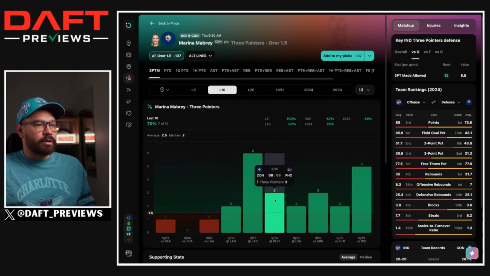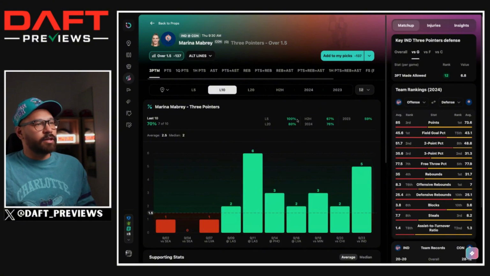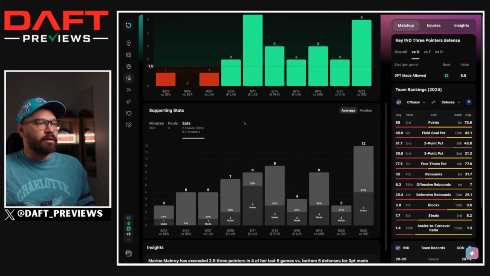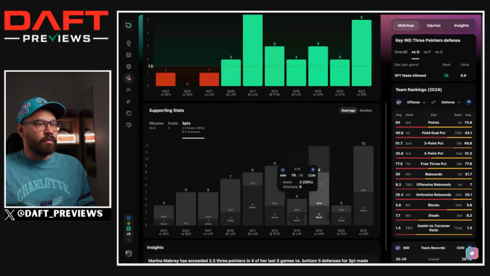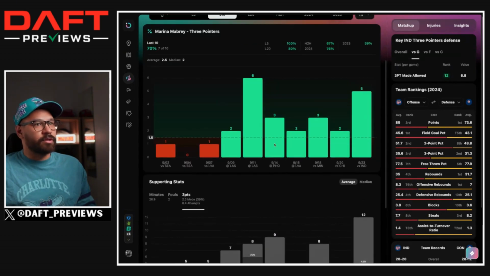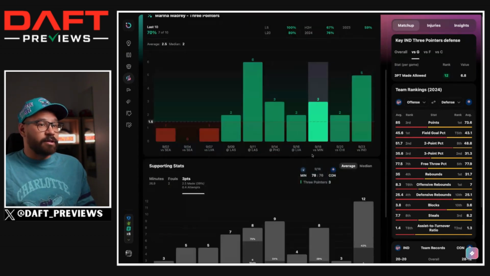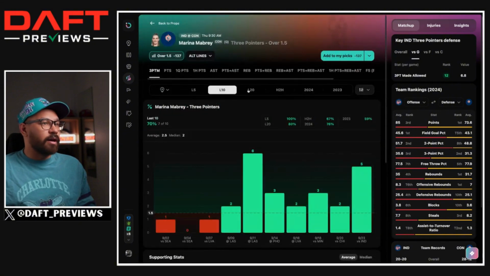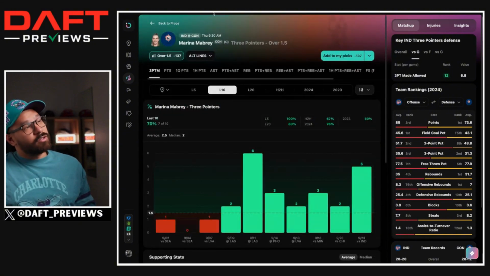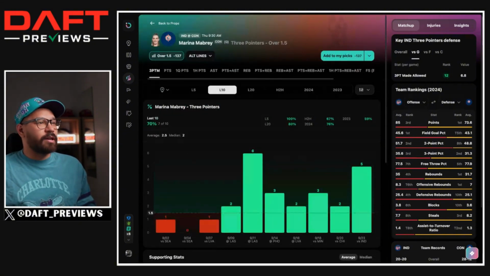Check this out. 7 consecutive games now she's hit over 1.5 3-pointers made. She's taken on quite a few. We're looking at 7, 8, 9, 4, 8, 3, and 12 attempts. So it's a whole lot of attempts. Now, this Fever team is going to give up a whole lot of attempts regardless of what adjustments they make. So Marina for 2 3-pointers, I think I can get behind that.